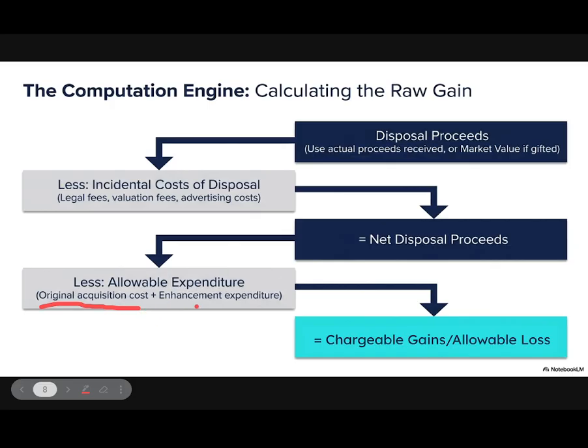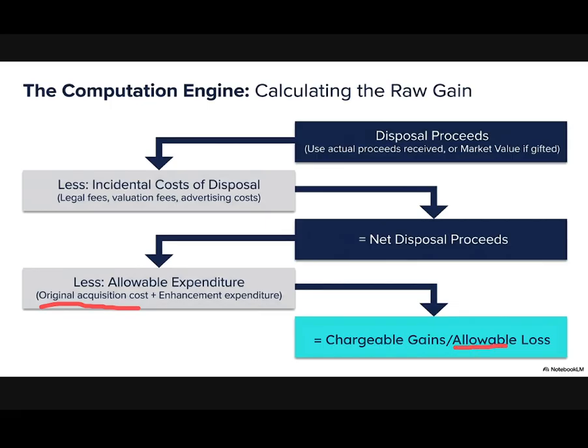enhancement expenditure, for example, we bought a house and we renovated and added an extra room, so that room will be an enhancement, and the cost of renovation will be called enhancement expenditure. So we also include enhancement expenditure as allowable expenditure, and we deduct allowable expenditure from net disposal proceeds. After deducting that, we receive chargeable gains or an allowable loss.